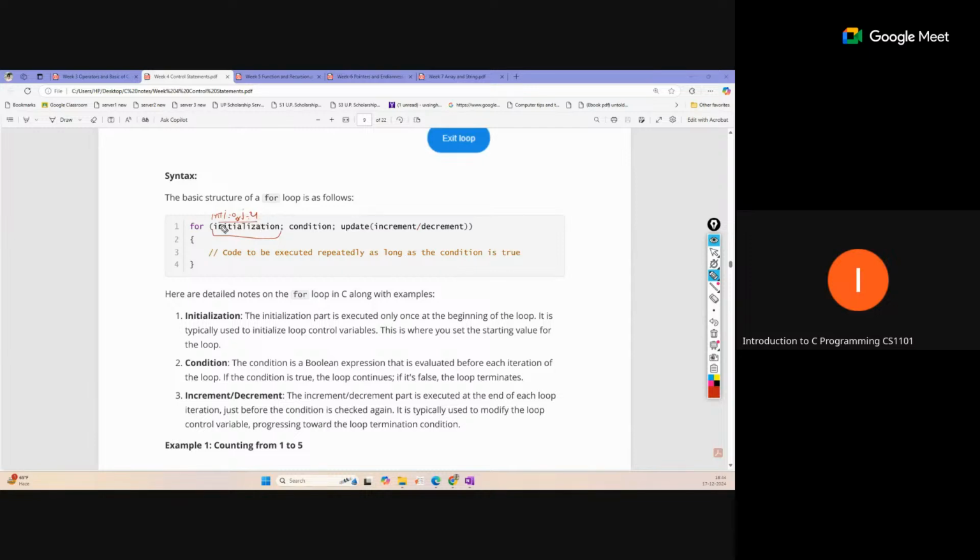So multiple variables can be initialized in this position. If you want to control your loop based on more than one variable, you can initialize like this. This is also optional. Suppose you have already initialized some variable before this, like int I equal to 0 in a statement before, then you can leave it.